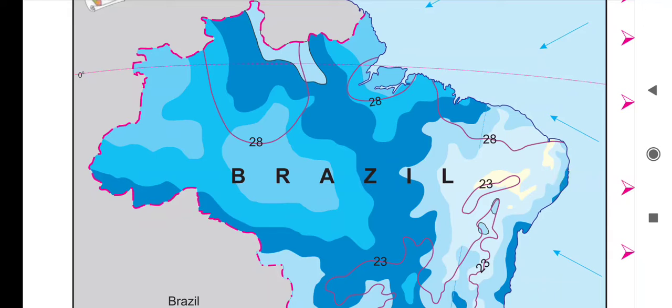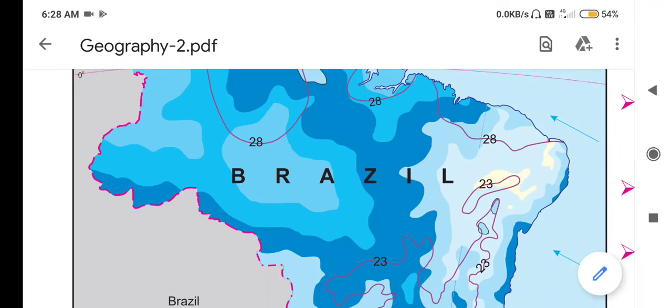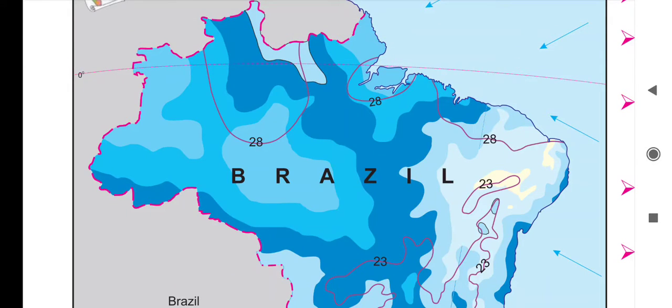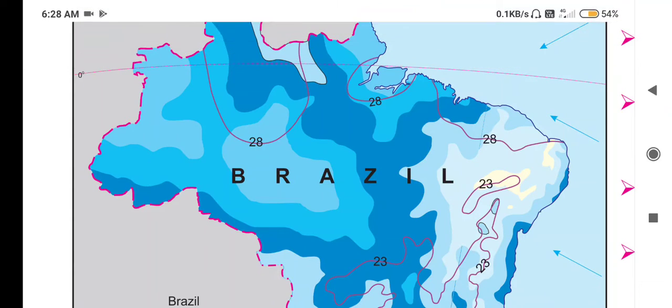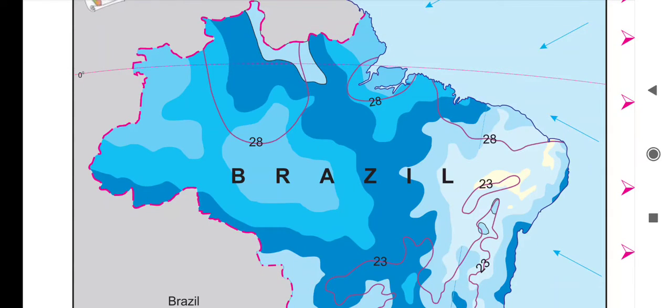See, the latitudinal extent of Brazil is large, so due to that there are variations in the climatic conditions. For example, near the equator it is hot, but a temperate type of climate is found near the Tropic of Capricorn. As we have seen, Brazil is a vast country.